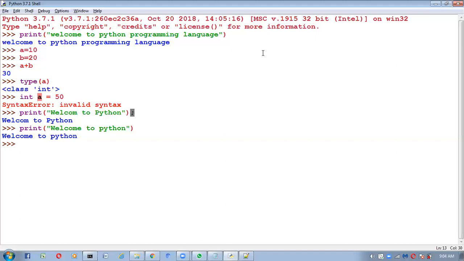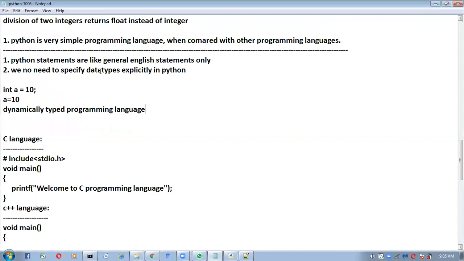Right. So next point. First point is clear, right? Python statements are like general English statements only. We are not required to take any methods, any classes, any curly braces and all these things. It is simple, normal English language only. Next point is we no need to specify the data types explicitly in Python.